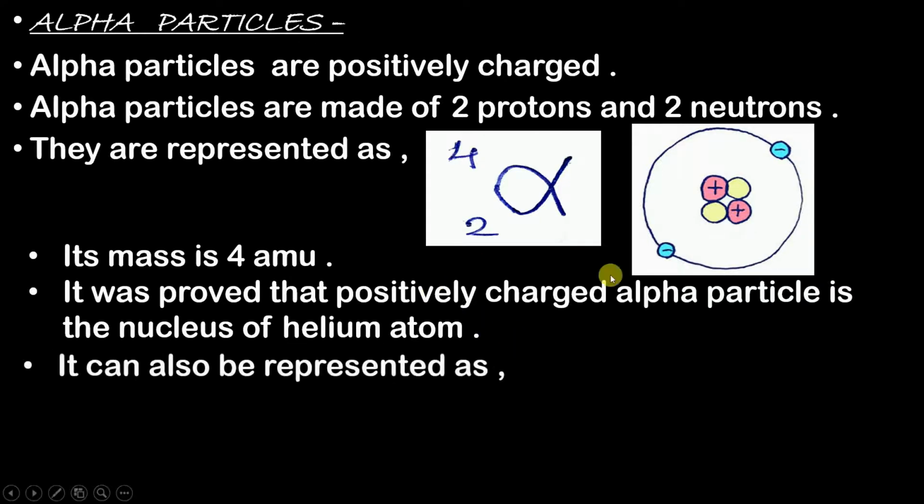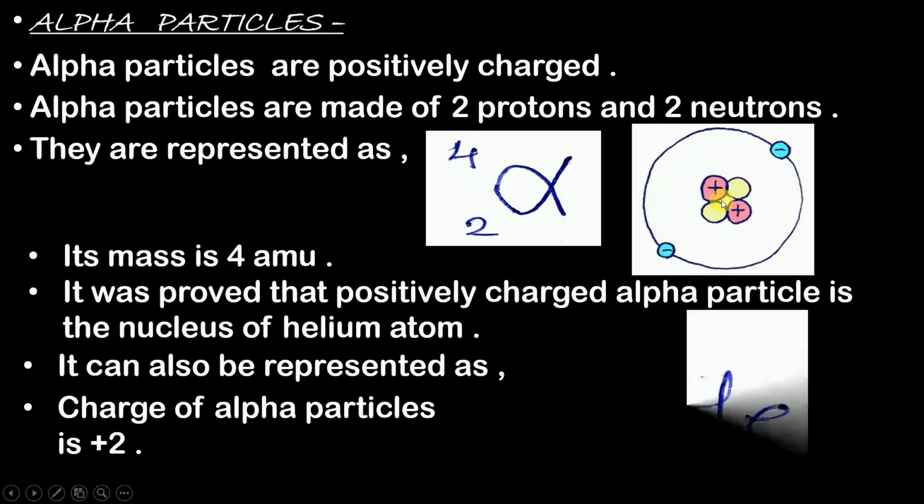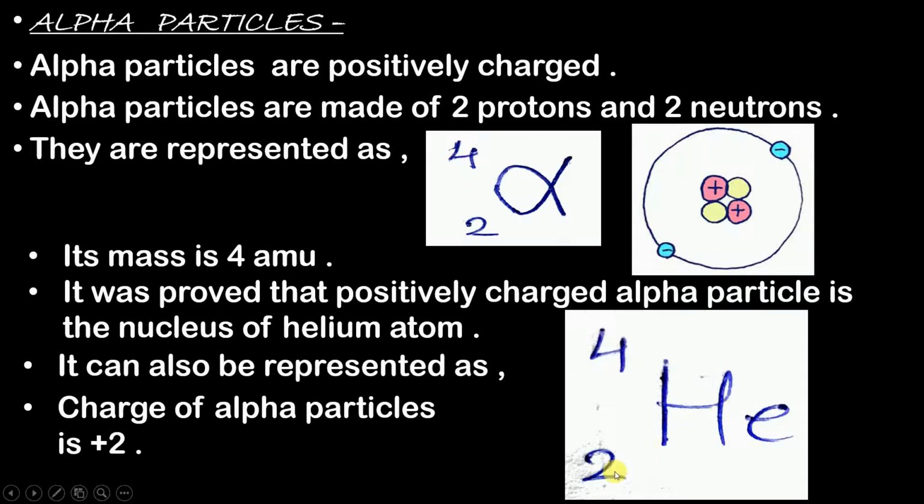So since the nucleus of helium is an alpha particle, it can also be represented as He with 2 and 4, where 4 is the atomic mass of helium. And as we all know, we do not count electrons in atomic mass because the weight of an electron is almost negligible as compared to the weight of a proton and neutron. And since it has 2 protons, the charge of an alpha particle is +2.